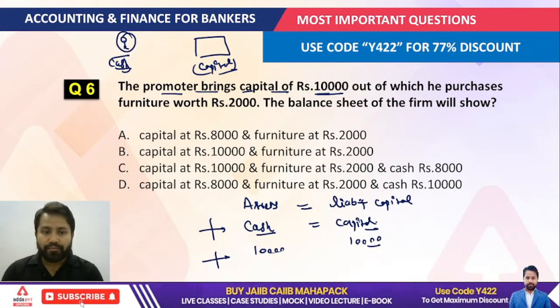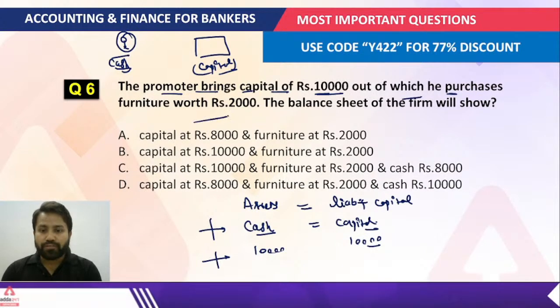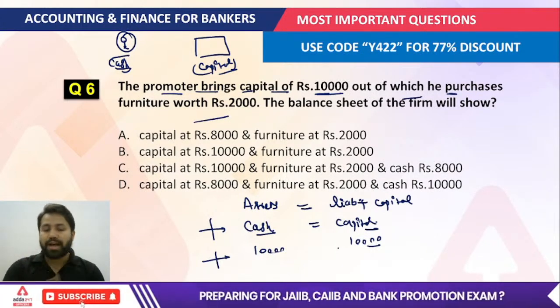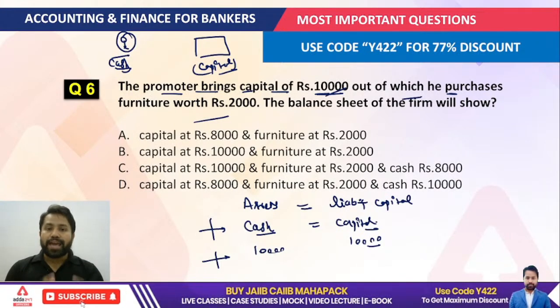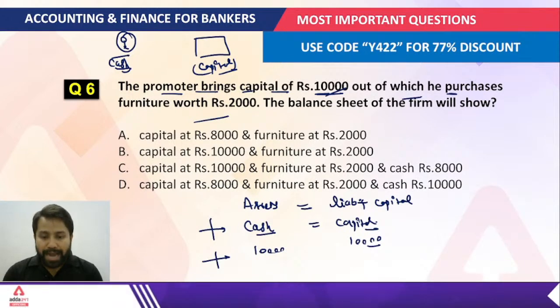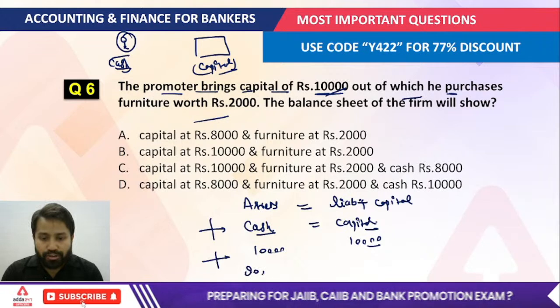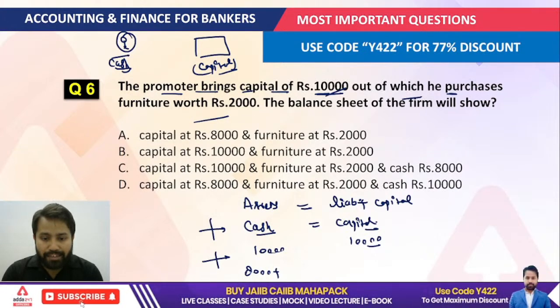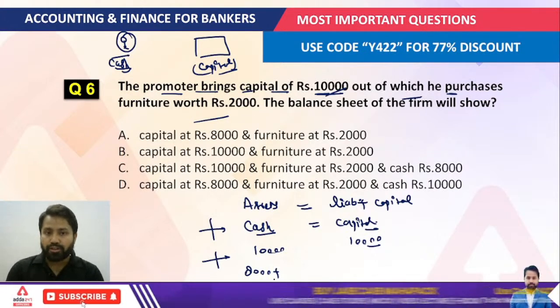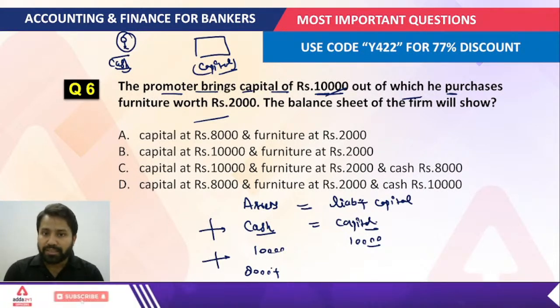Now the question says out of which he purchases furniture worth 2,000 rupees. What it means is that from this 10,000, the owner purchases furniture of 2,000 rupees. So from the cash, the 2,000 rupees is used by the promoter or the company for purchasing another asset.